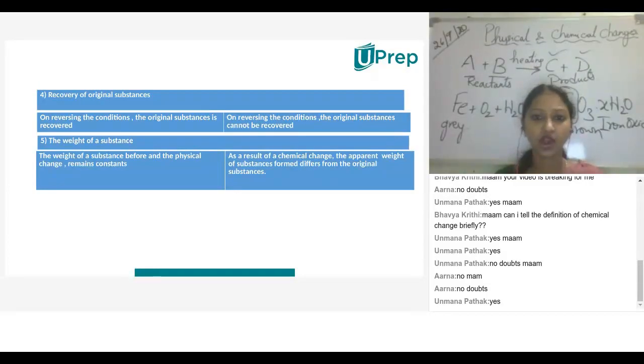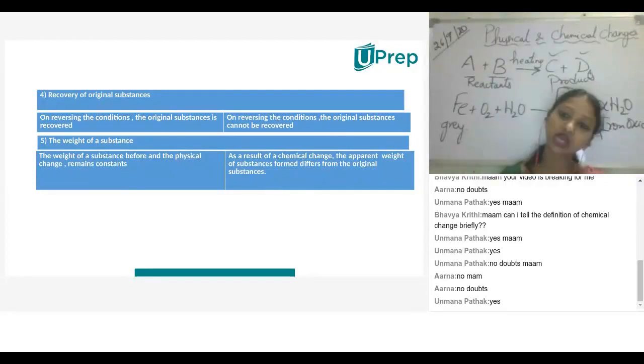Next, recovery of original substance. Definitely, physical change is a reversible change, so you will get the original substance. After we stop giving the required conditions, again we'll get back the original substance. So once the new product is formed, we can't get back the original substance.